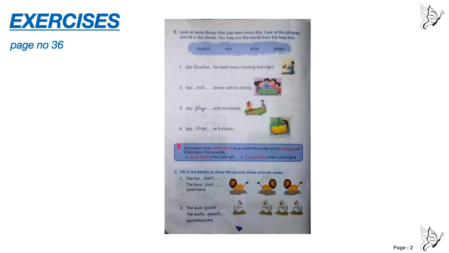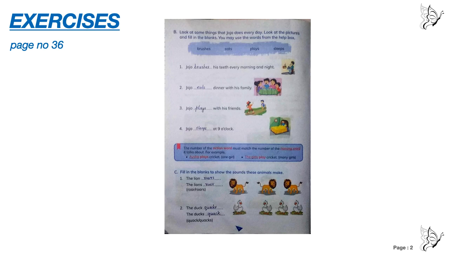Now let's move on to the exercise part. Take out page number 36, question number B. Look at some things that Jojo does every day. Look at the pictures and fill in the blanks. You may use the words from the help box: brushes, eats, plays, sleeps.